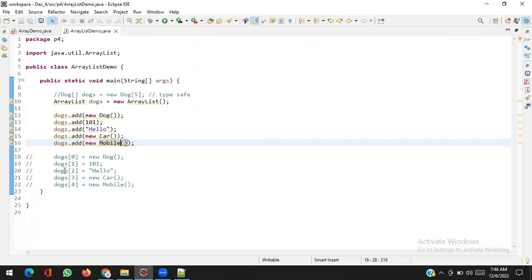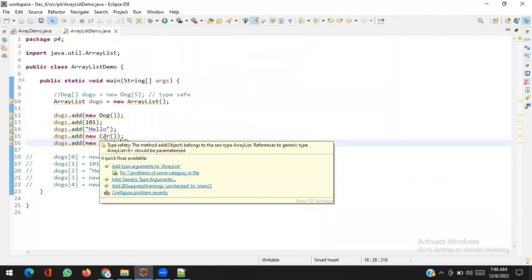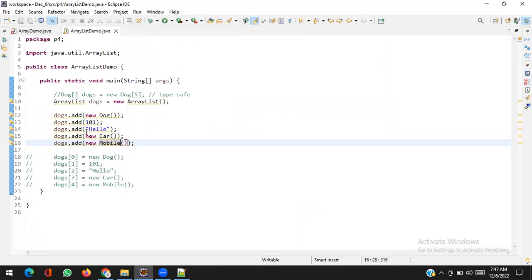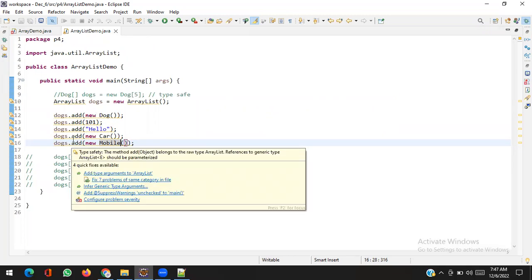Sometimes it's a good thing, but sometimes it's a bad thing. Why bad thing? Because you are saying it's a list of dog, and let's get index 2, it will give a string. Let's get index 3, it will give the car. You are expecting dog from a collection, but it is giving car, numbers, and string randomly, because you forget what things you added at what index. It is not a good thing at all.